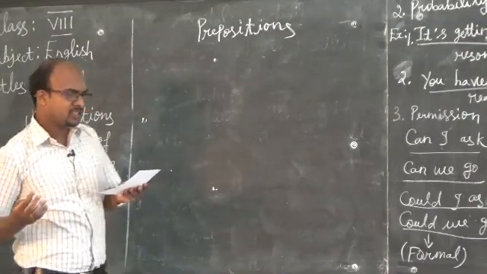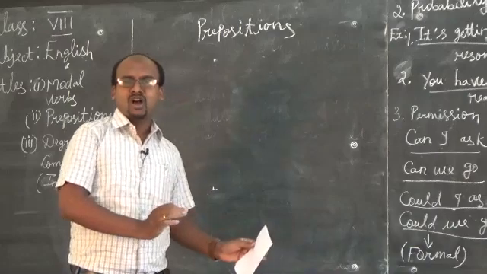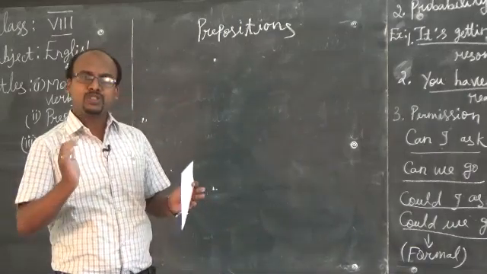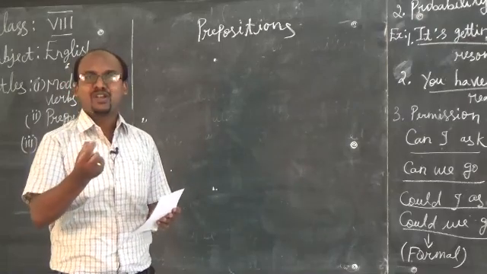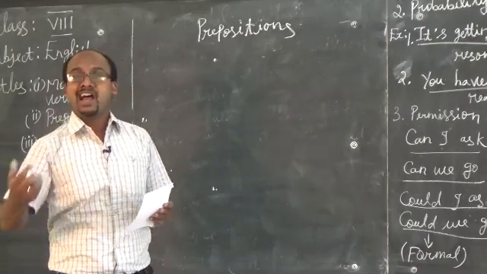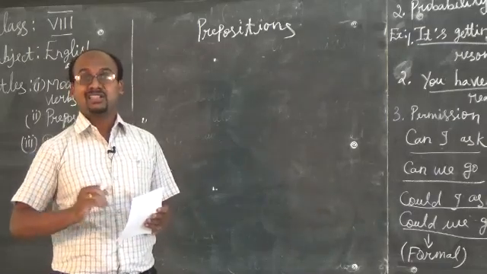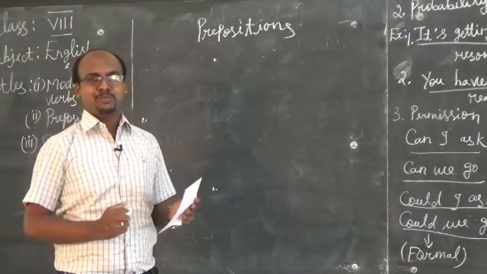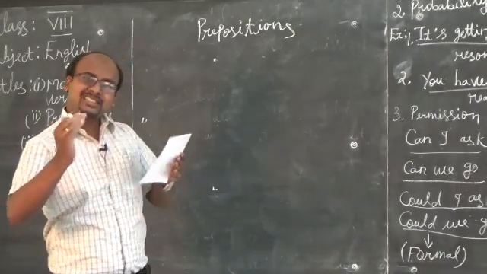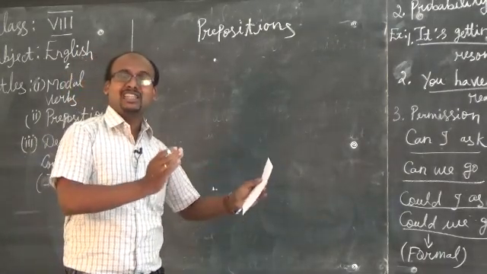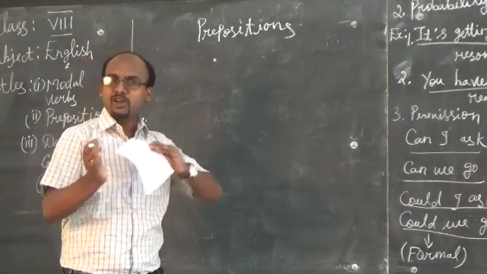Prepositions are short words that usually stand in front of nouns. What are they? In, on, under, between, at, with. So these are the prepositions. Always it stands before the noun. Sometimes it comes along with the gerund. Always it's placed before the noun.